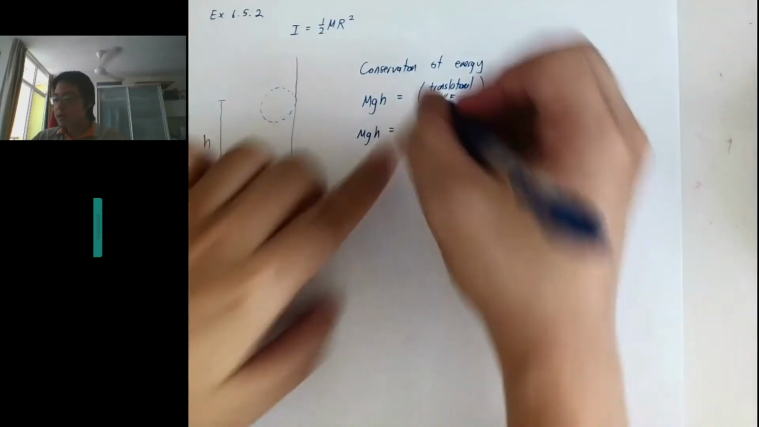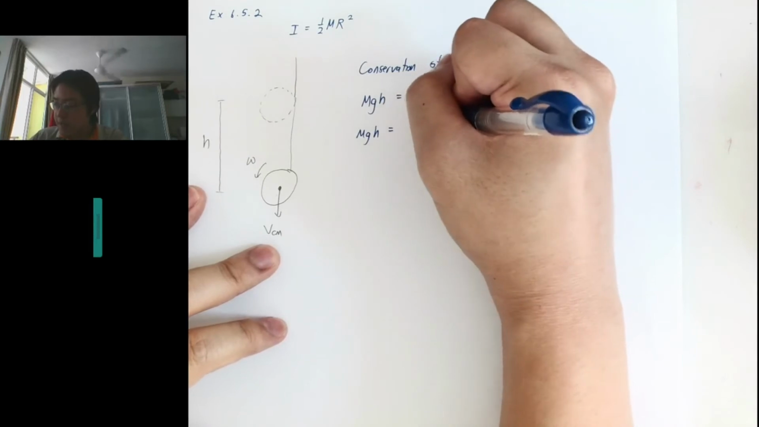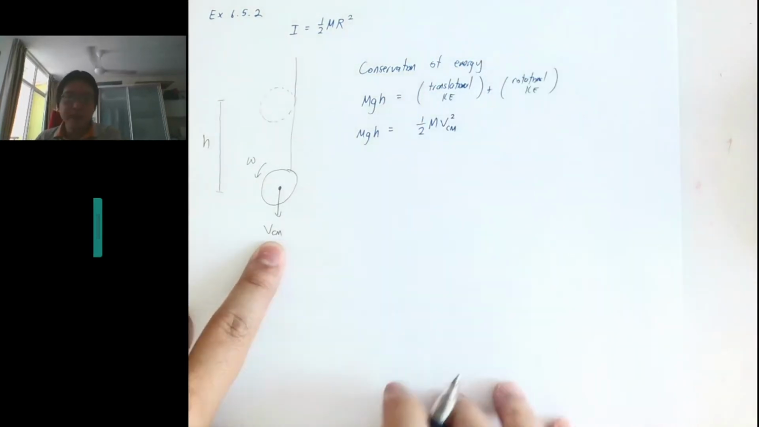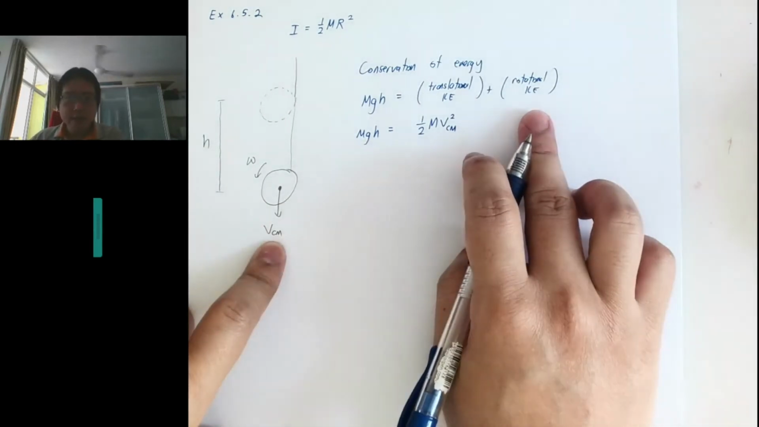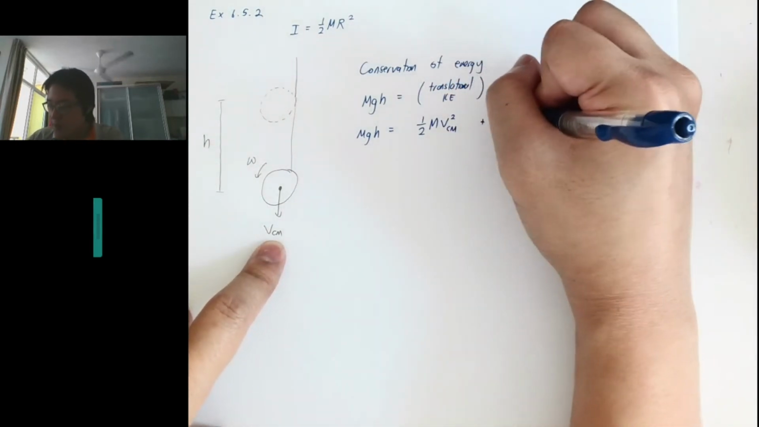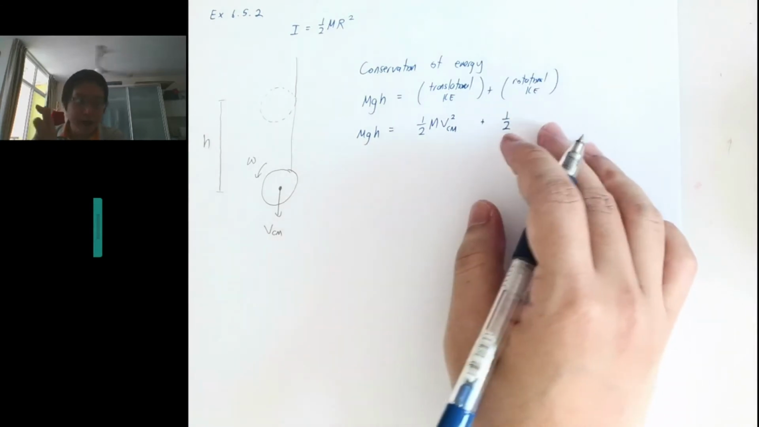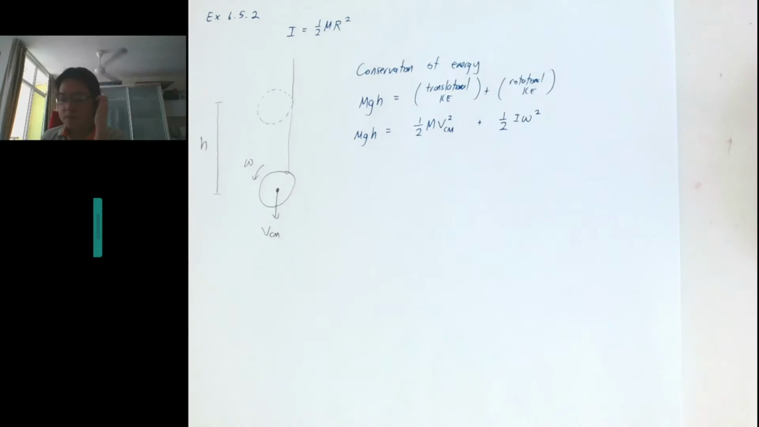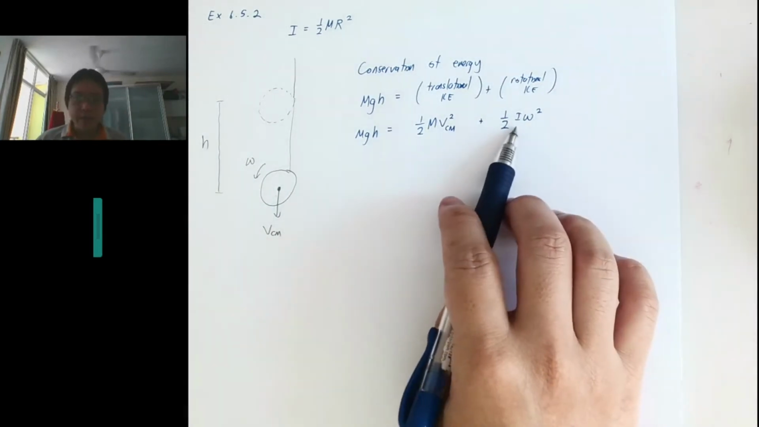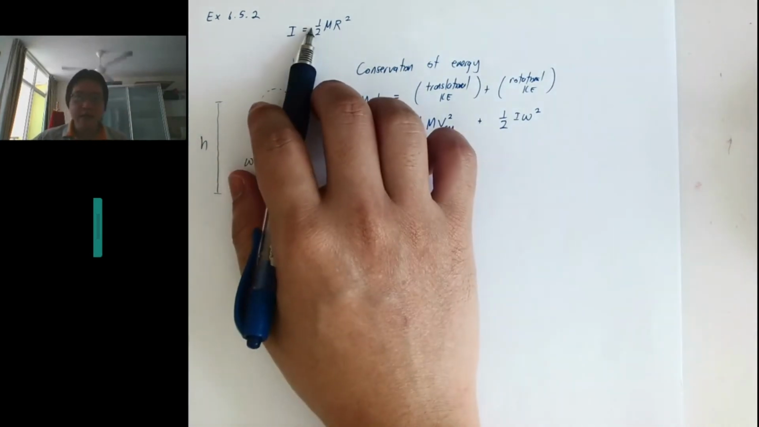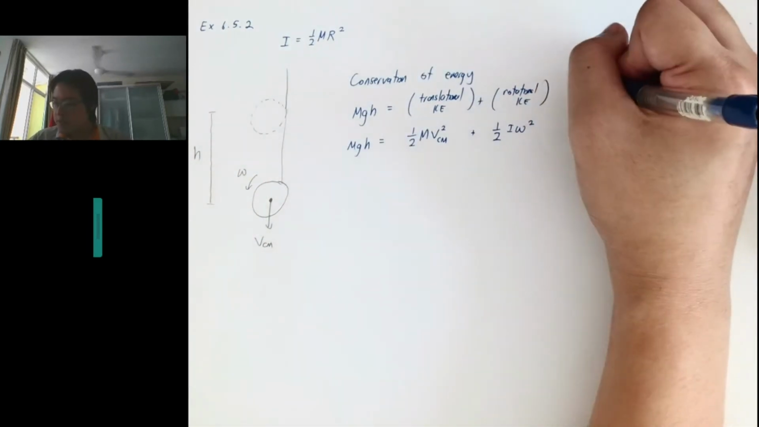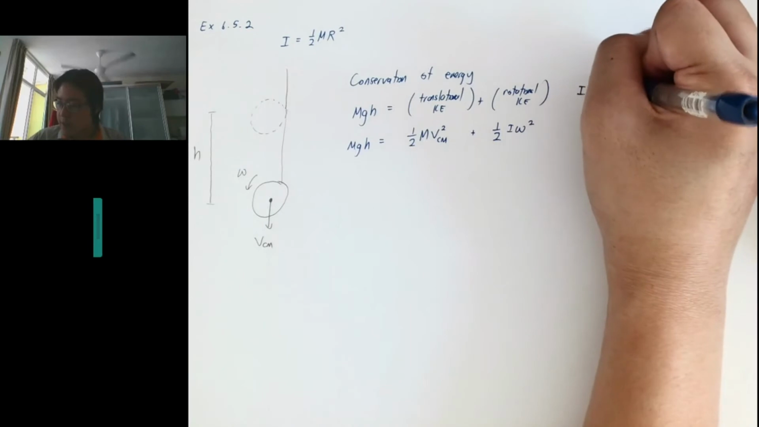So the translational kinetic energy is the normal half mv squared, right? The v here means the center of mass v, and then there's a rotation. The rotation we have learned, right? Chapter 5 covered in the exam, half I omega squared. And we just need to know what is the I. Actually this is a cylinder, so I is half mr squared, right? So might as well just put this in. So I is equal to half mr squared.